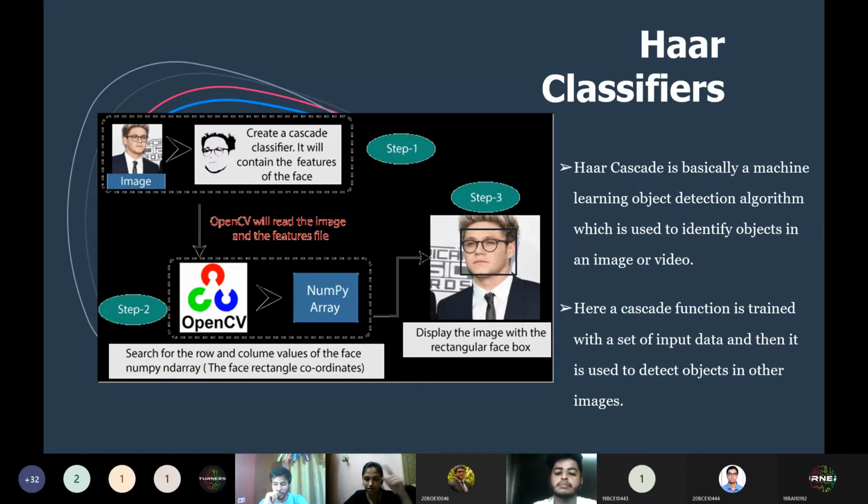I'll take an image and plot these coordinates, which will be easy for you to understand. So at this step, we have the coordinates ready with us. Now we'll put a rectangle around the detected face in the input image that we have provided. Now, can you please put in the chat box how we will draw a rectangle around the face? We have the coordinates, so which function are we going to use? You are very much familiar with the function. We have discussed this in the previous sessions.